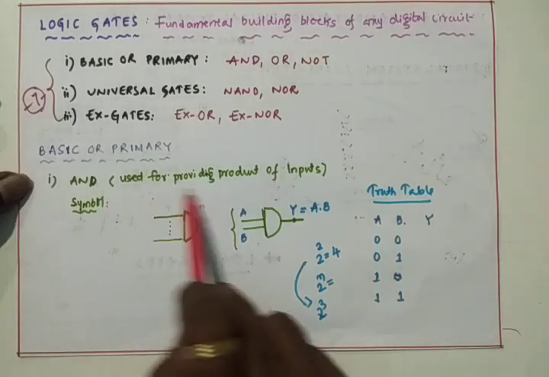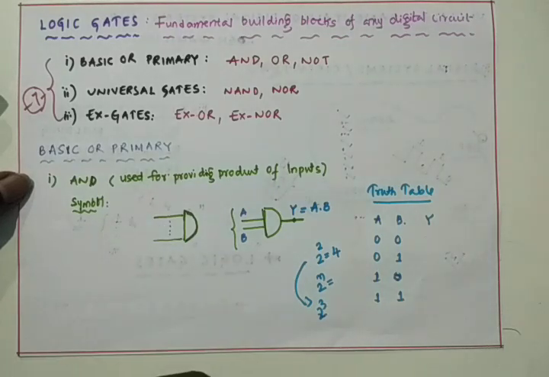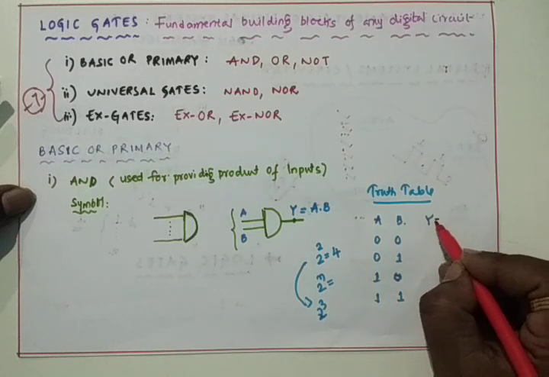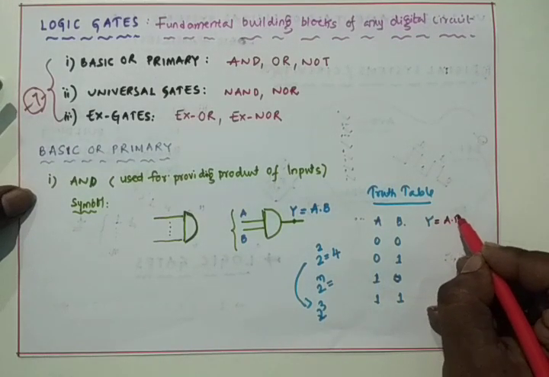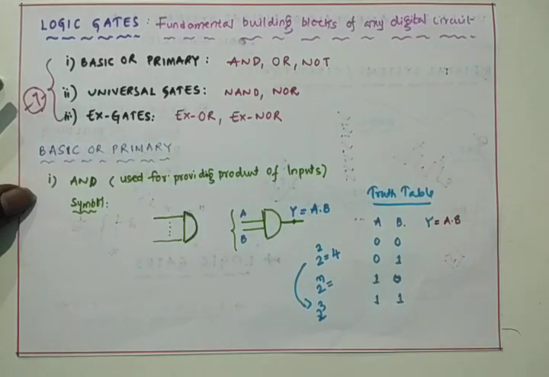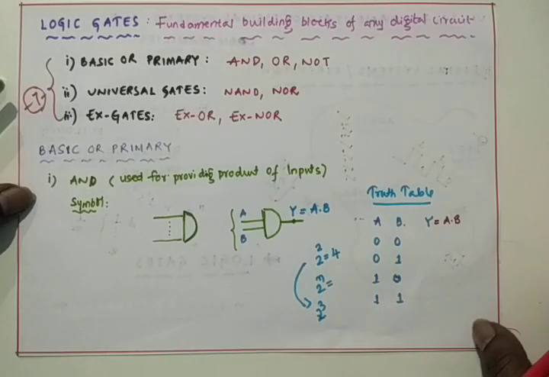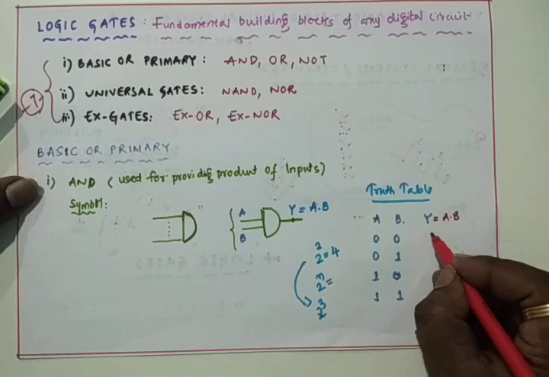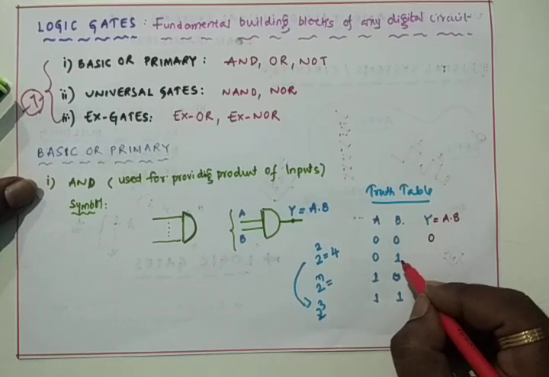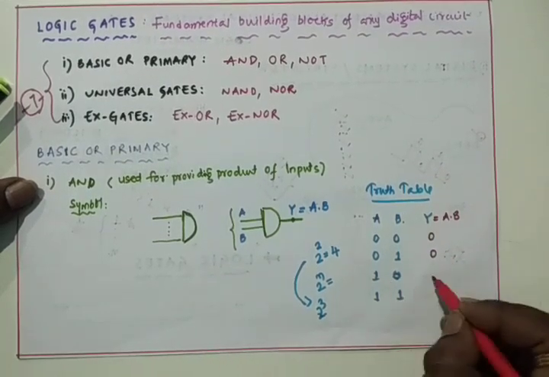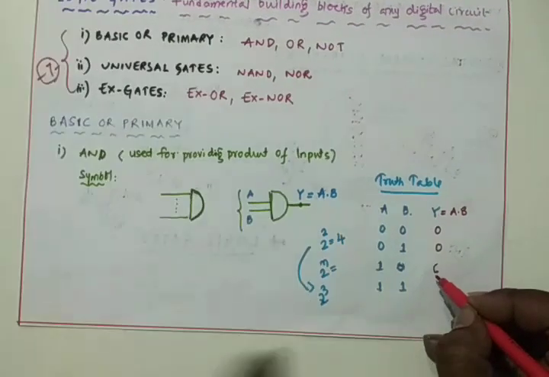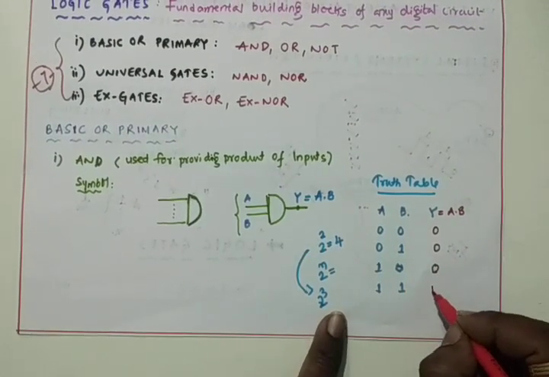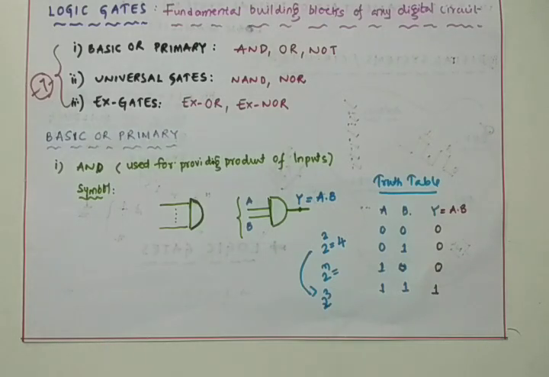What is the function of AND gate? AND provides the product of 2 input signals, so Y is equal to A dot B. You can call it A and B, but you should not call it A into B. A dot B: 0 into 0, 0. 0 into 1, 0. 1 into 0, 0. 1 into 1, 1. So now you can make the conclusion here.